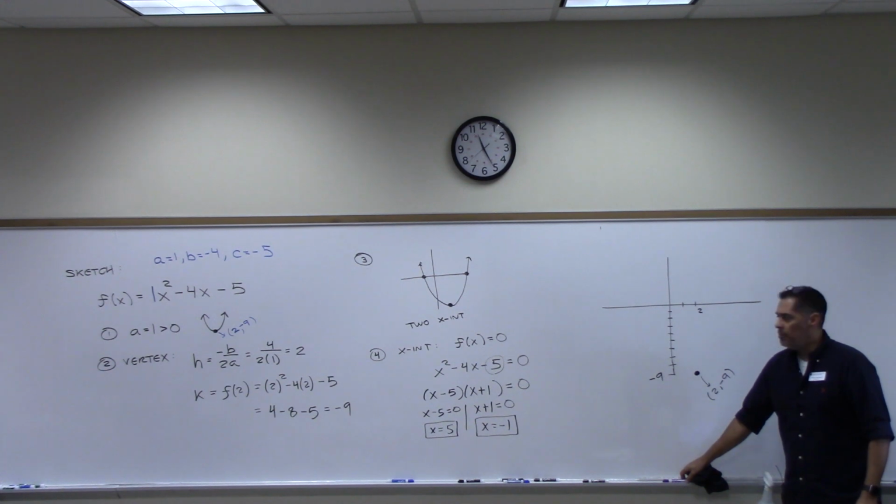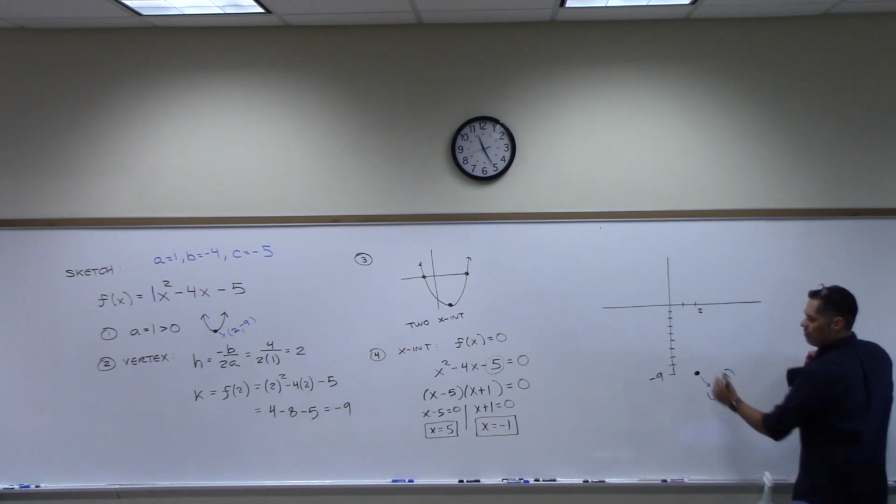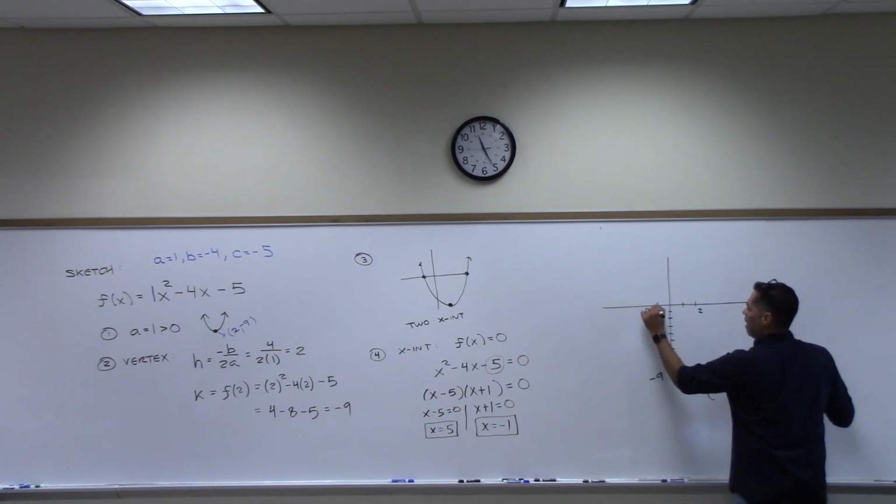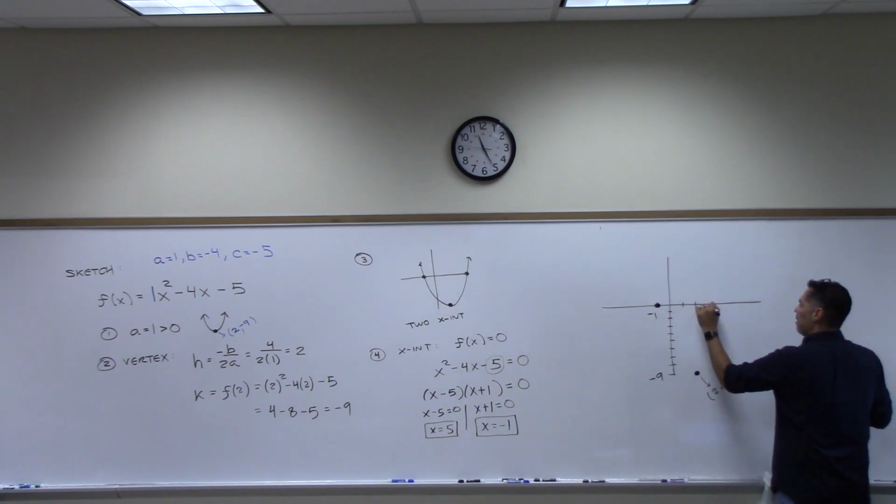Now I'm going to put my what? My x-intercepts, right? I have one x-intercept at -1, put a dot. I have another x-intercept over here at 3, 4, at 5, right? I have my second x-intercept.